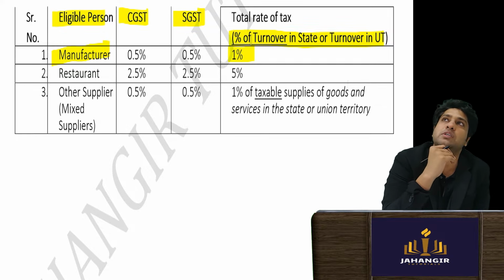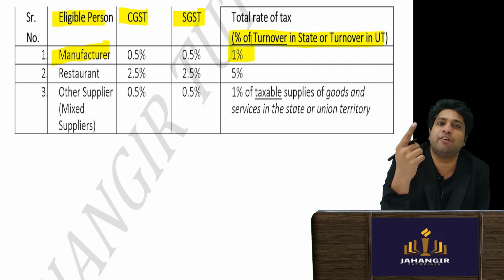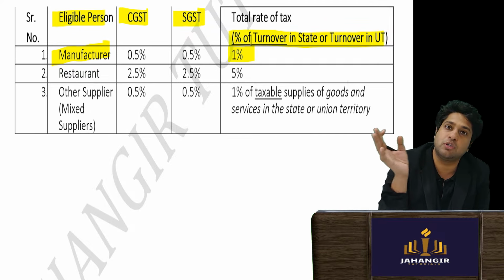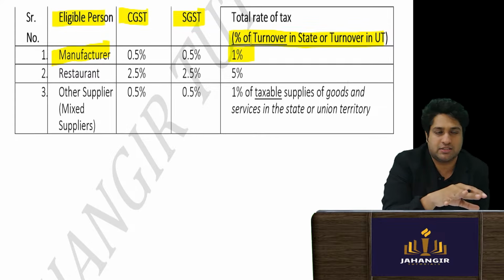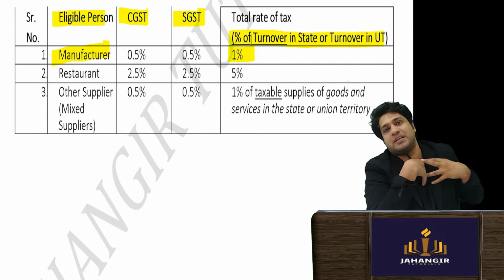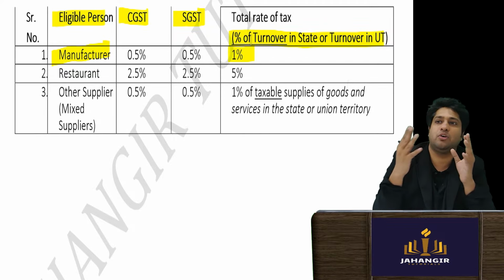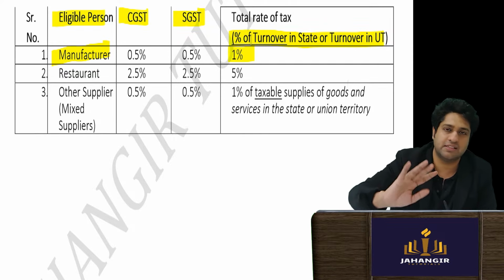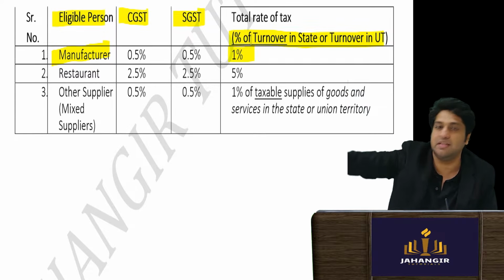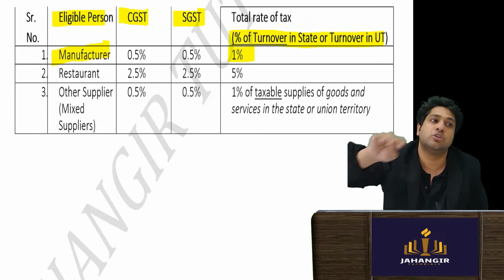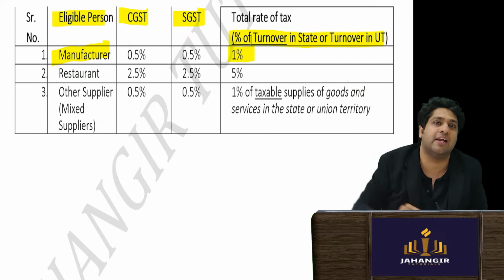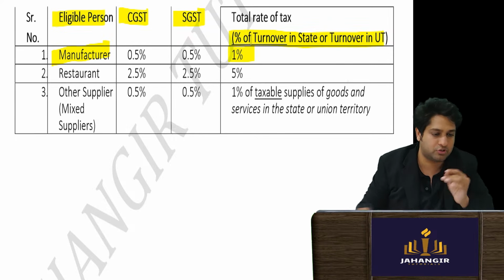Now turnovers are of taxable or non-taxable. So when you go to the definition of turnover, turnover includes all taxable and non-taxable. So that is also a disadvantage only, that you have to see that if I'm selling taxable goods, I'm selling non-taxable goods, government is saying, listen, 18% tax is directly reduced to 1%. So you have to pay 1% of turnover directly.